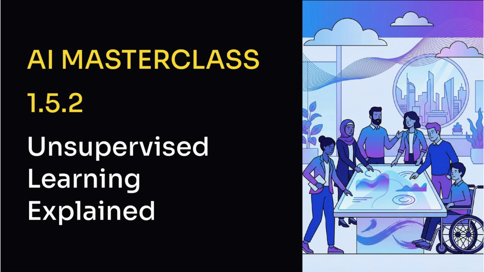Unsupervised learning refers to methods that learn from data without labeled outputs. Instead of being told what the correct answers are, the system explores the structure of the data itself. This video explains how unsupervised learning works and why it plays a distinct role in AI.